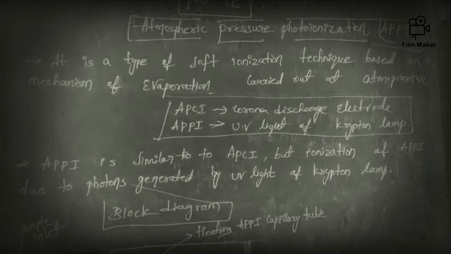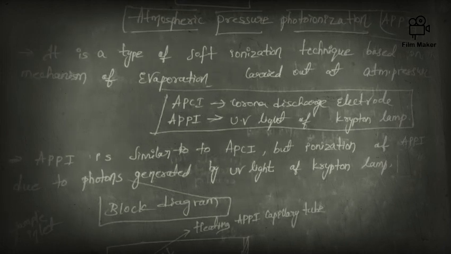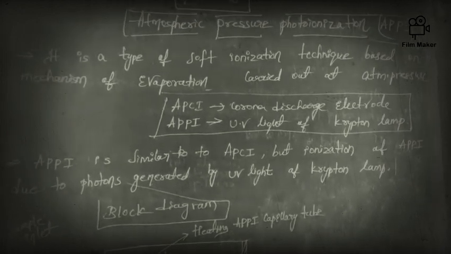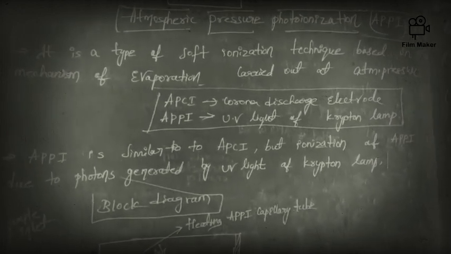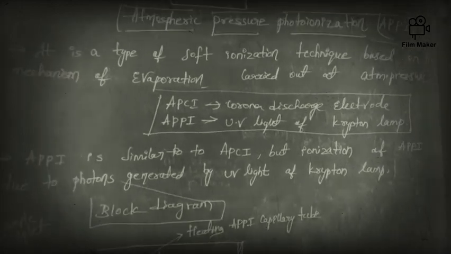Today we are going to discuss atmospheric pressure photoionization. It is a part of mass spectrometry. Now we are in part 10. Okay friends, let us start.